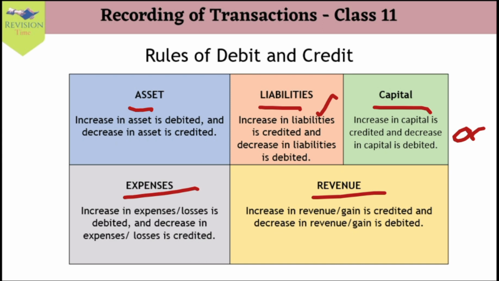Expenses, an increase in expenses is debited, a decrease in expenses is credited. Revenue, an increase in revenue is credited and a decrease in revenue is debited. So this was how we classified the categories of accounts under the modern approach, and these are the rules of debit and credit under the modern approach of accounting.